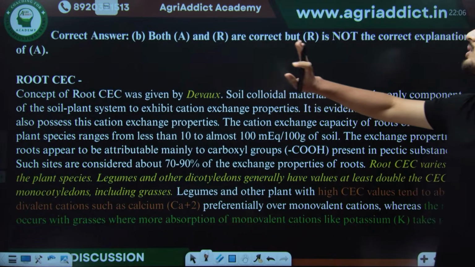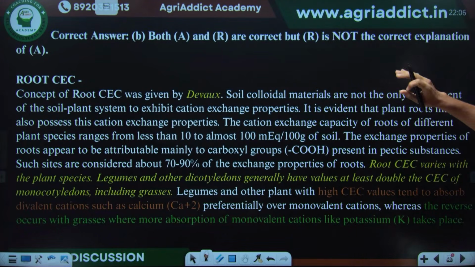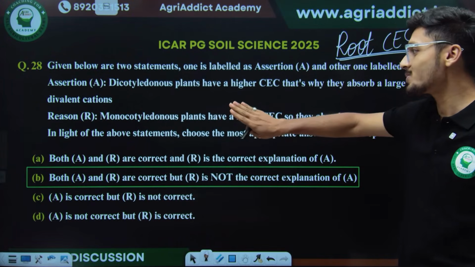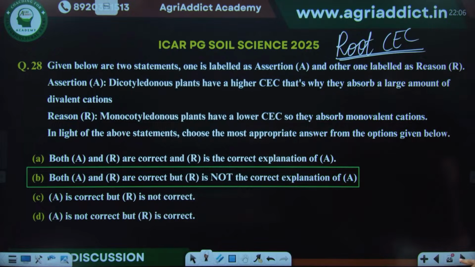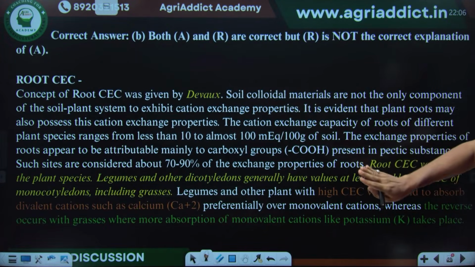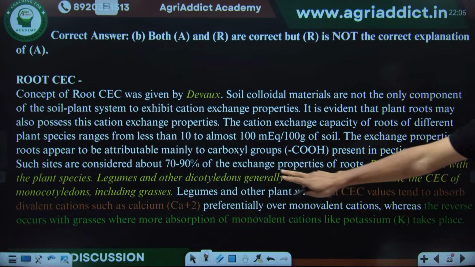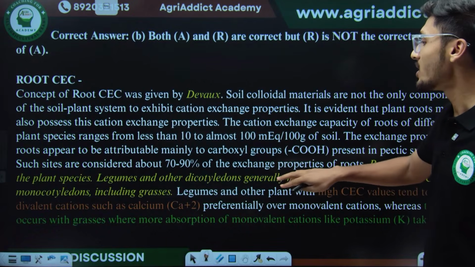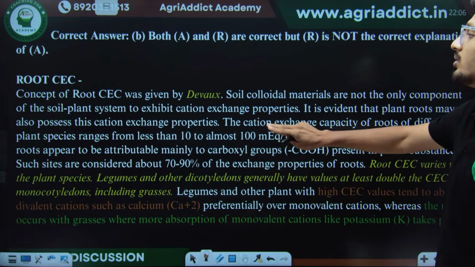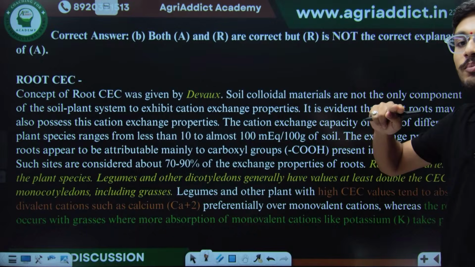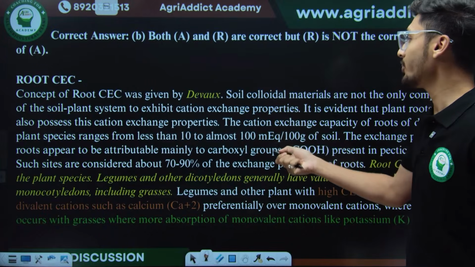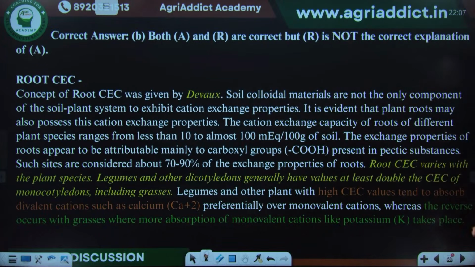So see, the correct answer for this is both assertion and reason are correct, but both are individually separate statements. One statement is regarding dicotyledonous plants and one statement is regarding monocotyledonous plants. So here is the concept of root CEC. You can go through that. Root CEC varies with the plant species. Legumes and other dicotyledonous plants generally have values double the CEC of monocotyledonous plants. So dicots have high CEC and they are more prone to bound with divalent cations. So this concept was given by root CEC. Take a screenshot of this and read it well.